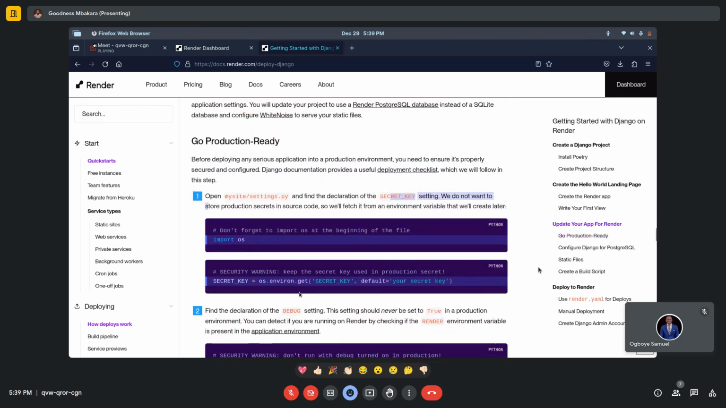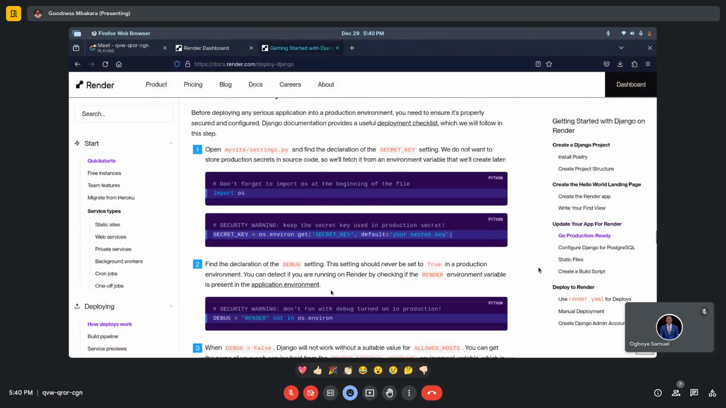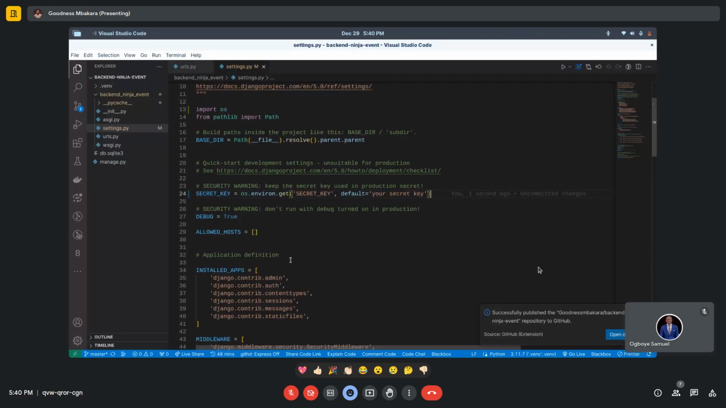I wanted to be sure of something. SECRET_KEY is os.environ.get. So we are going to just copy this with Control C. And find the secret key here. We are going to replace it with that. Then DEBUG: we are also going to replace this DEBUG with that.